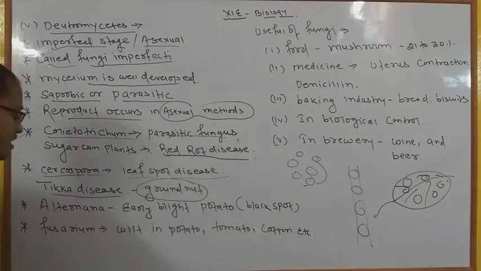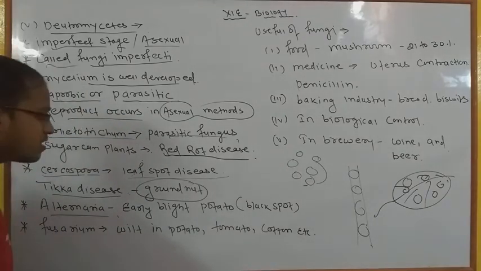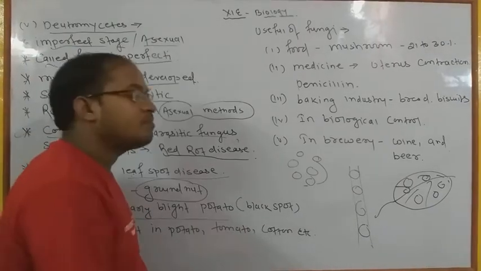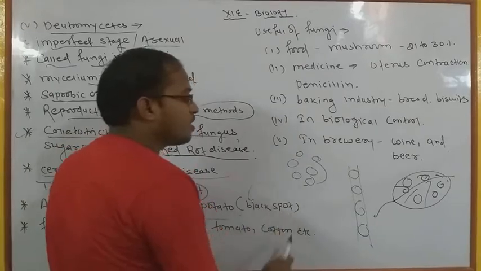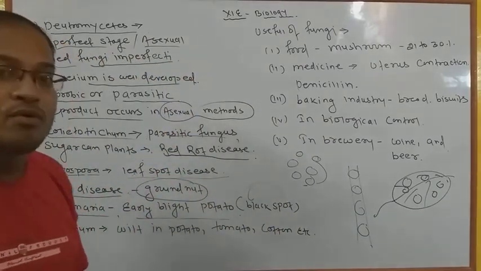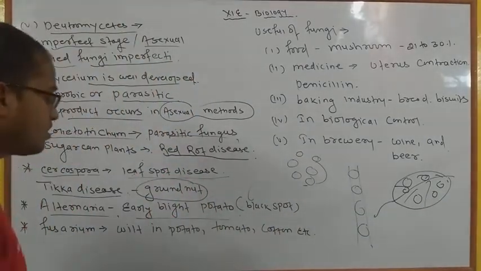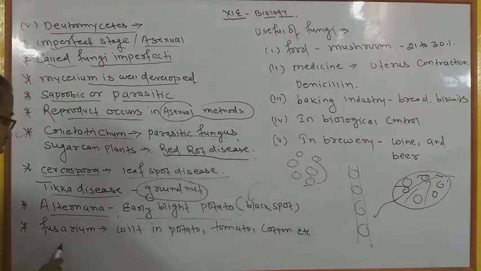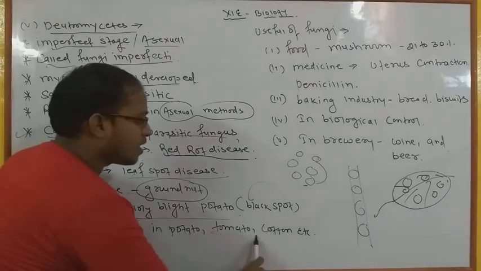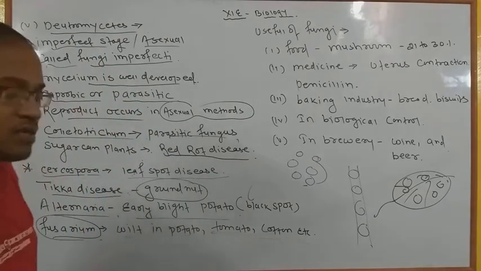करते हैं, okay. Apart from that, Alternaria is the early blight of potato we have also studied previously. It is also called black spot. It appears on the potato, potato के ऊपर black spot बनने लगते हैं, that is called the early blight of potato disease, okay. Most important, last member of Fusarium is a wilt in potato, tomato and cotton plants and many more plants is also there.